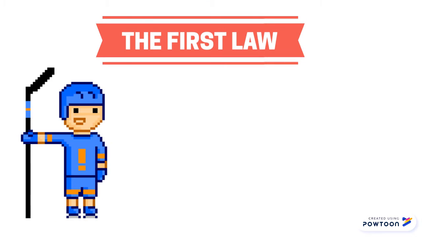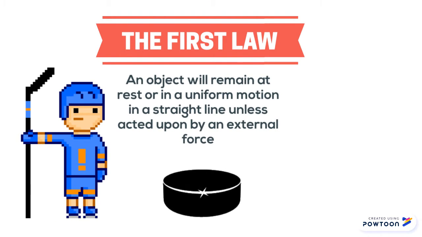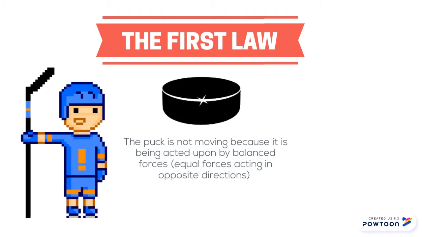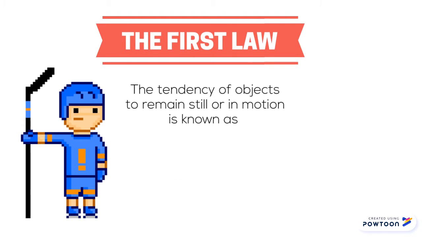Newton's first law states that an object will remain at rest or in uniform motion in a straight line unless acted upon by an external force. The puck in this scenario is being acted upon by balanced forces, which are equal forces acting in opposite directions. In this case, the puck and the floor allow the puck to remain in a stationary state. This property of objects is known as inertia.